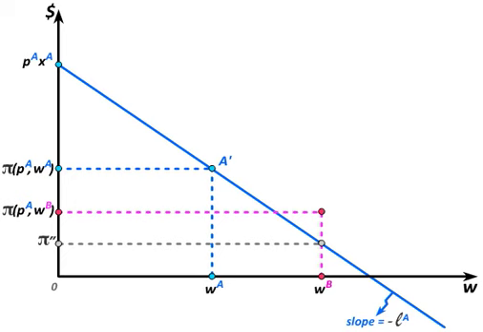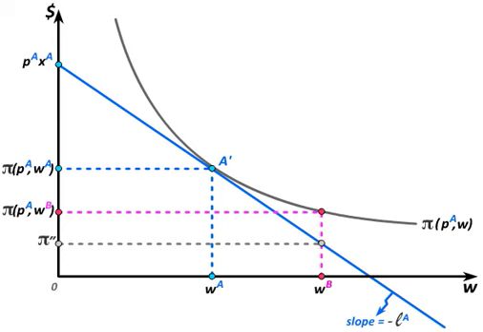The same will be true for any change in the wage rate, because the profit maximizing producer will always do better than the naive producer who's simply producing production plan A, except for at the wage rate WA, where the production plan A happens to be exactly the right profit maximizing production plan.